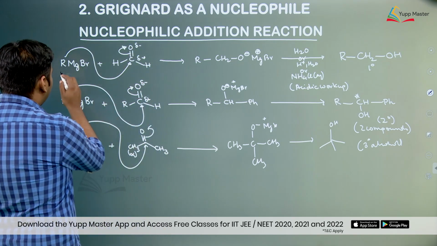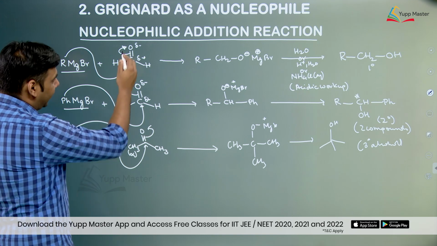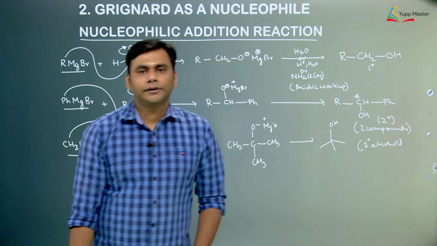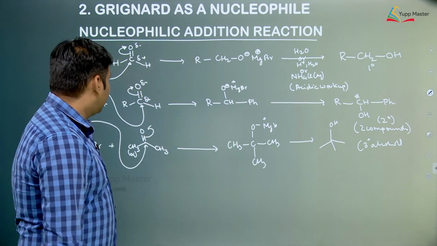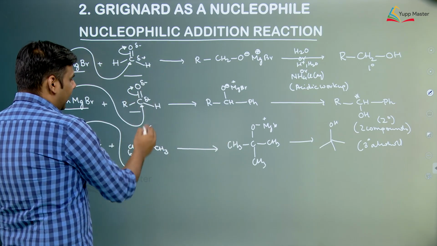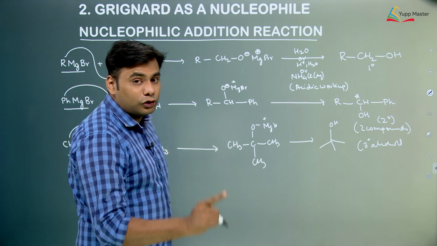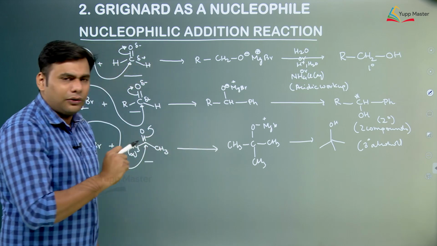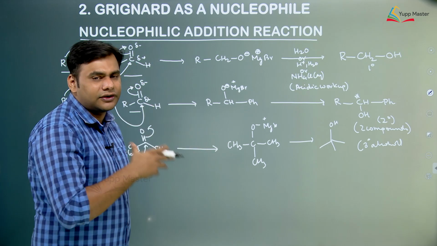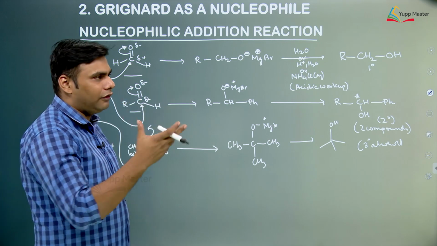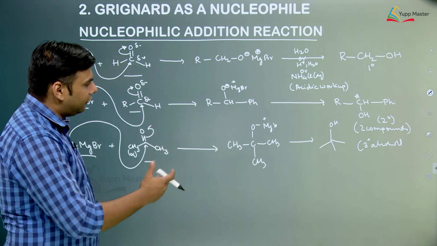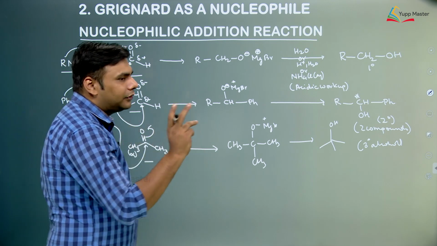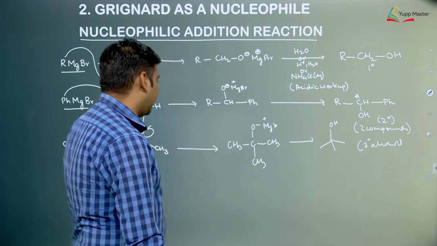So basically if you look, Grignard reagent reacts with carbonyl compounds, aldehydes or ketones, to form alcohols, right. So if you look at these reactions, aldehydes or ketones consume only 1 mole of Grignard reagent. Now this is a very important thing to remember, because many questions are asked, especially in integer type, where different functional groups would be given to you, and then you have to carry out these reactions. So any aldehyde or ketone consumes just 1 mole of Grignard reagent.